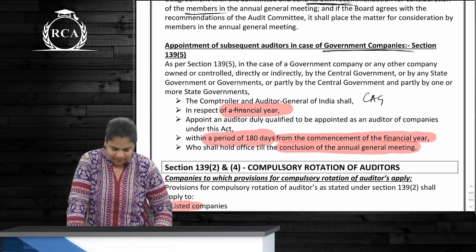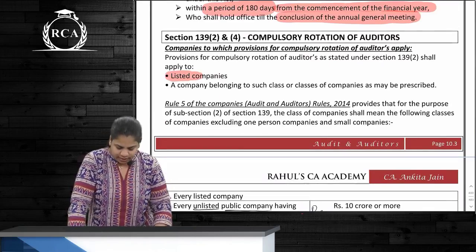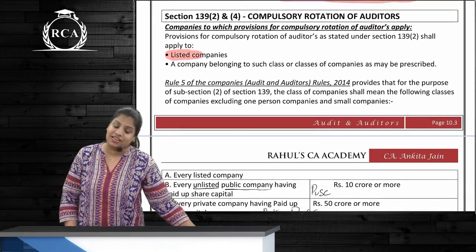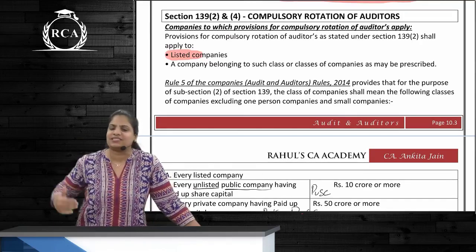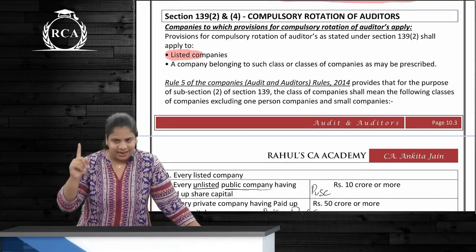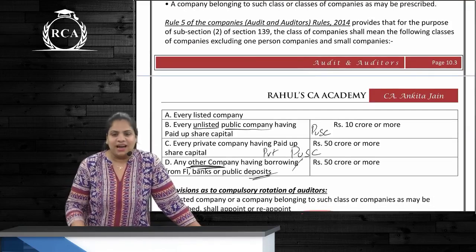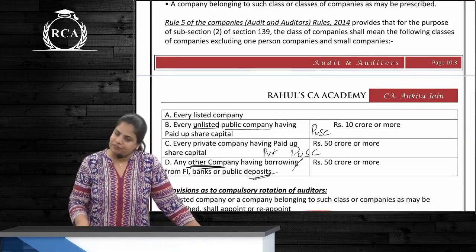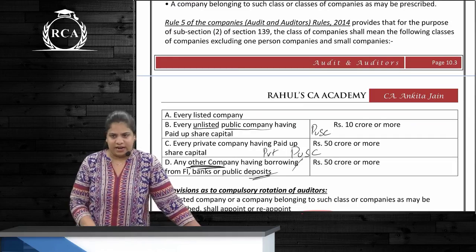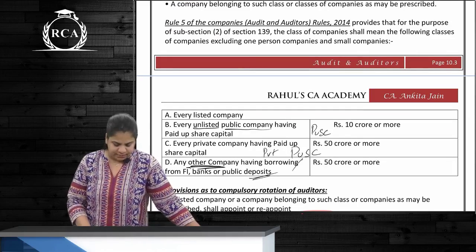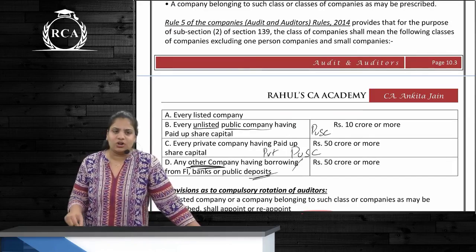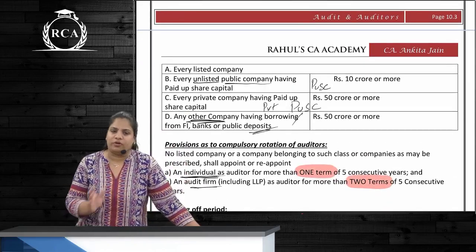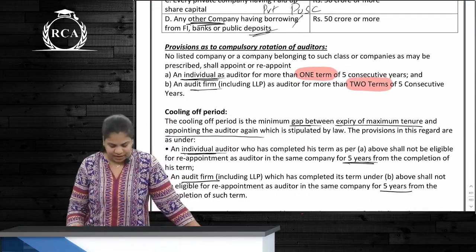Is this clear? Yes? Okay. What was this? Compulsory rotation of auditors. This subsection applies only in these cases. First, if it is a listed company. Second, if it is an unlisted public company having paid up share capital of 10 crores or more, or if it is a private company with paid up share capital of 50 crores or more, or any other company having borrowings or deposits, how much? 50 crores or more.